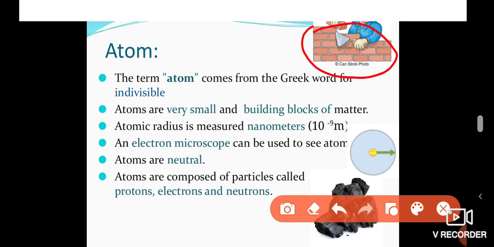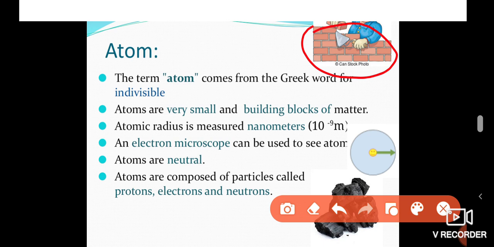So how small are atoms in size? Atoms are measured by nanometers, so we cannot see atoms with the naked eye. Even simple and compound microscopes cannot show them. A special kind of microscope is used to see atoms, known as the electron microscope.